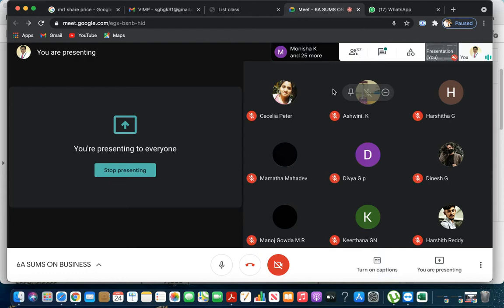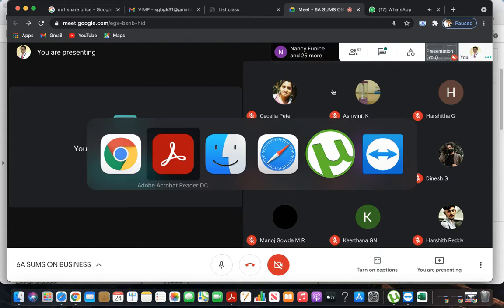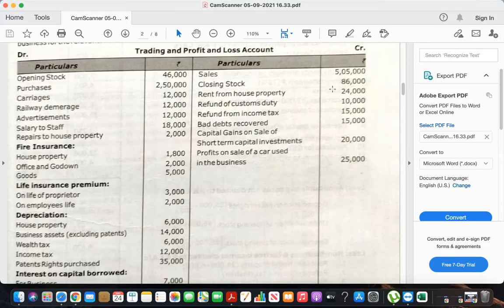Now draw up the trading and profit and loss account. Go through the screen if you want, I have shared the question. Particulars, amount. You have to be a little quicker. So first on the debit side, opening stock 46,000,